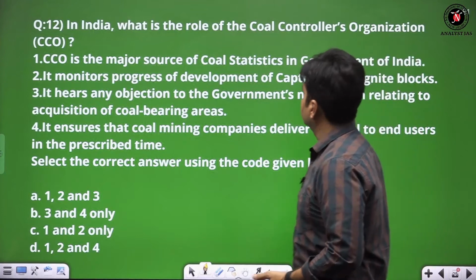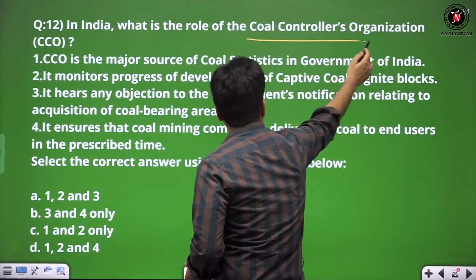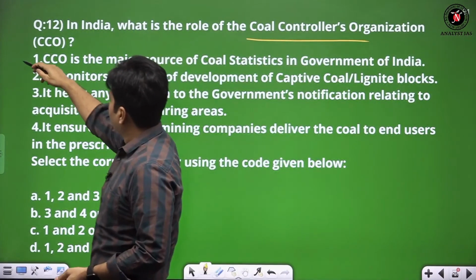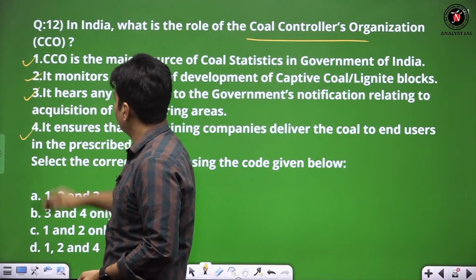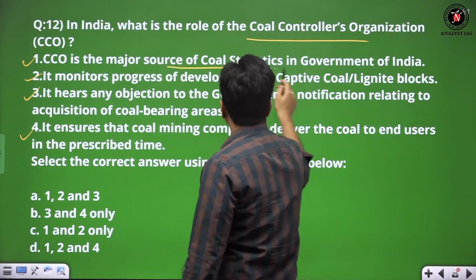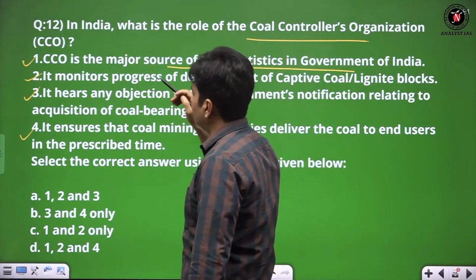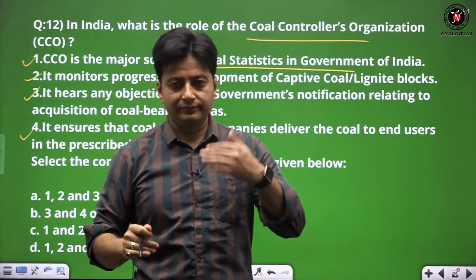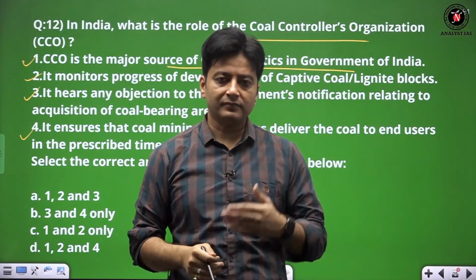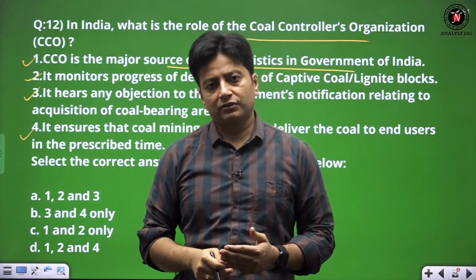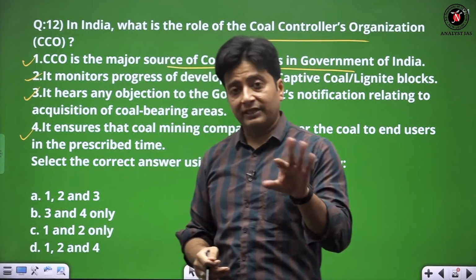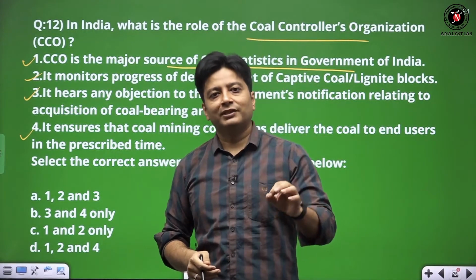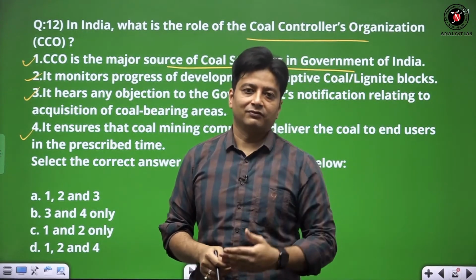The next question is about the Coal Controller Organization, CCO, and they are giving 4 statements here. It is the major source of coal assets in the Government of India. Basically, there was a coal scam. You can remember in 2012 it was a big scam involving thousands of crores of rupees, and the 2G spectrum scam was also there. That is why in 2014 there was a change in government.